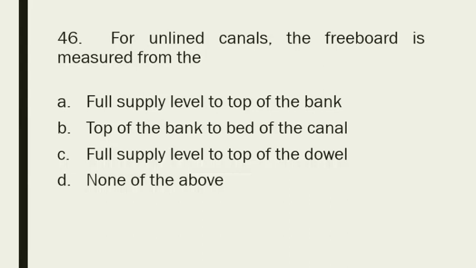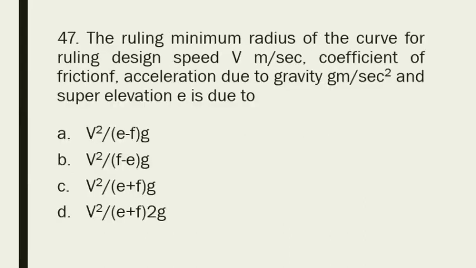Question number 46. For unlined canals, the freeboard is measured from: option A full supply level to top of the bank, option B top of the bank to bed of the canal, option C full supply level to top of the dowel, option D none of the above. Freeboard is measured from full supply level to the top of bank. Option A is the correct answer.